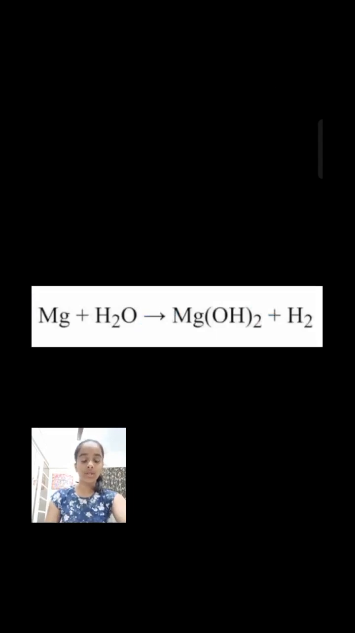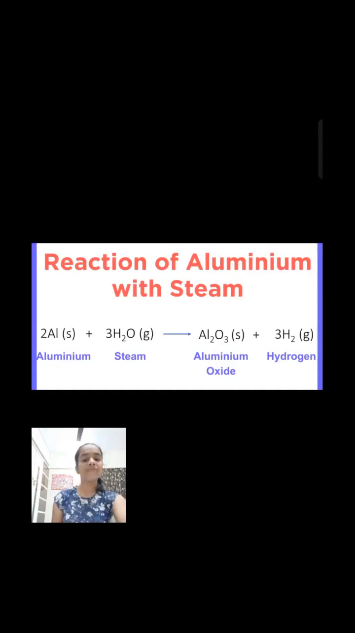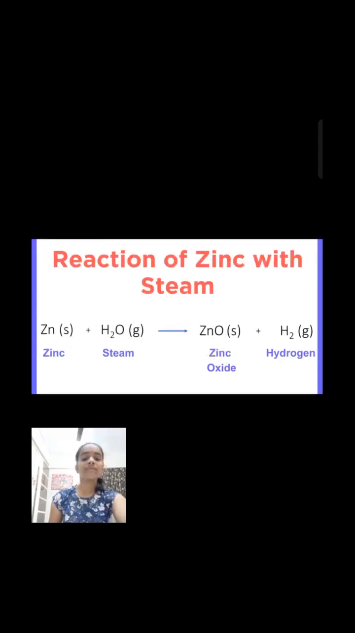Magnesium reacts with hot water to form magnesium hydroxide and hydrogen gas. Mg plus 2H2O gives Mg(OH)2 plus H2. Reaction of aluminium with steam: 2Al plus 3H2O gives Al2O3 plus 3H2. Aluminium plus steam gives aluminium oxide and hydrogen. Reaction of zinc with steam: Zn plus H2O gives ZnO plus H2. Zinc plus steam gives zinc oxide and hydrogen.